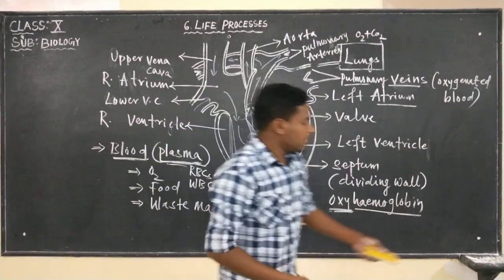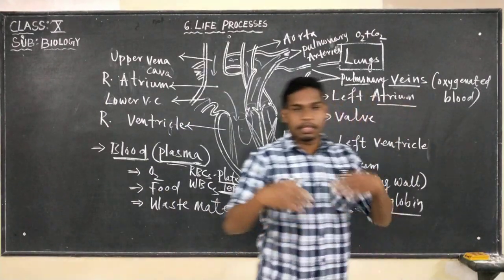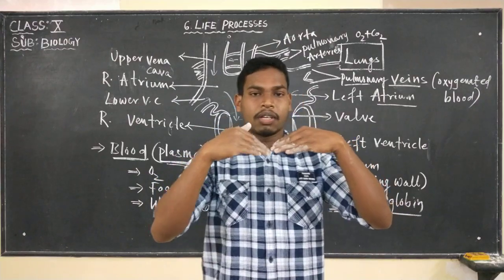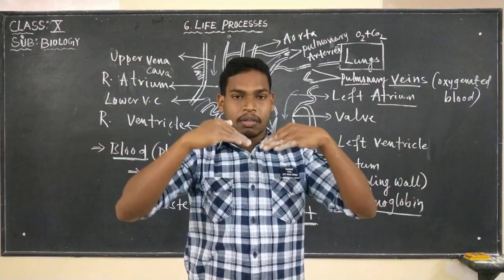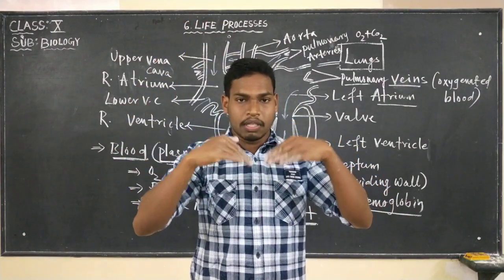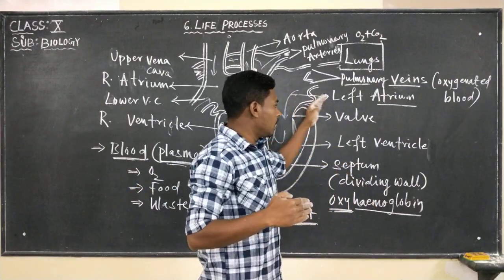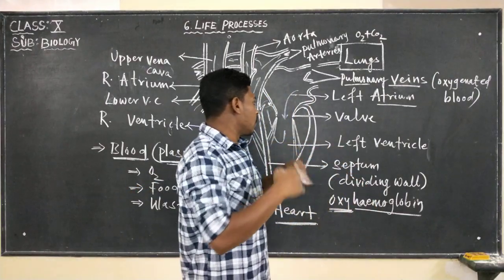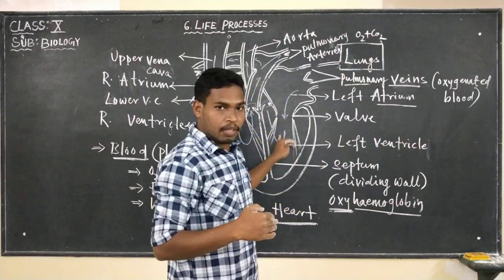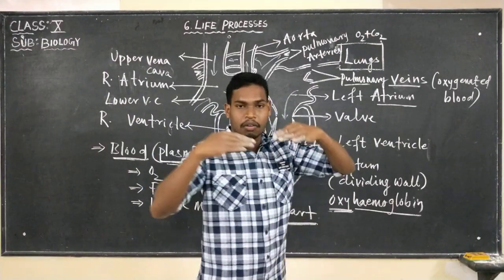What is the function of the valves here? When blood comes down, the valves close. When the left atrium contracts, the blood flows down, and at that time these valves are going to close.